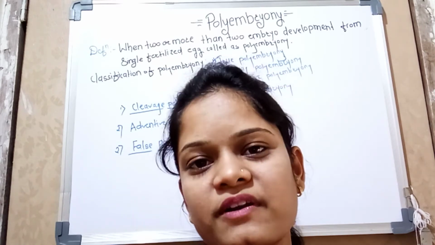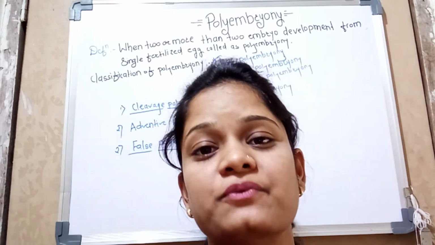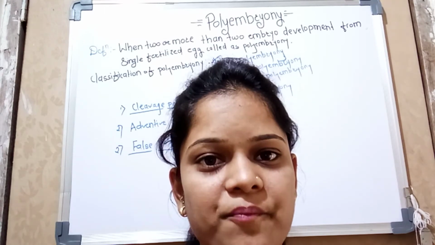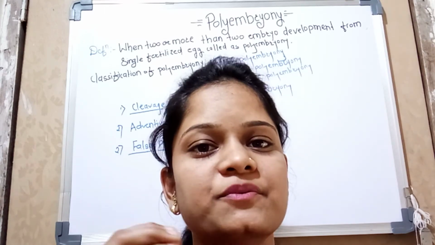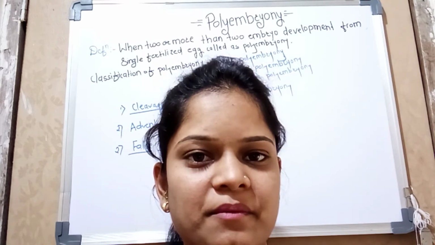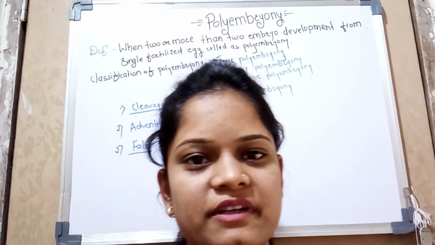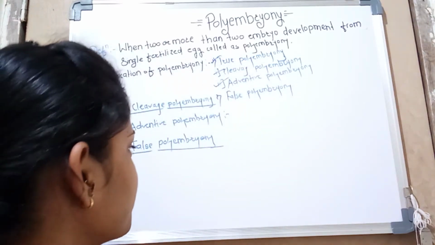In false polyembryony, two or more embryos form as a result of an aposporic embryo sac. What is aposporic?